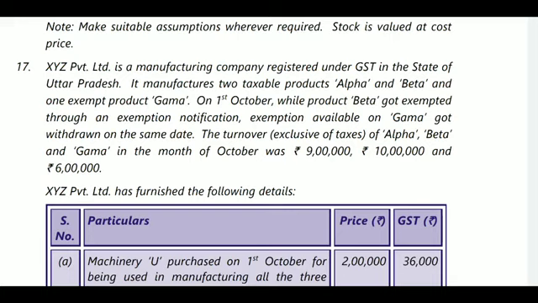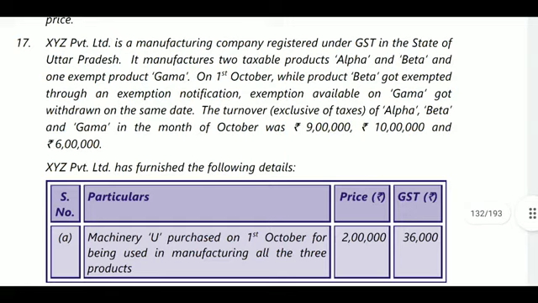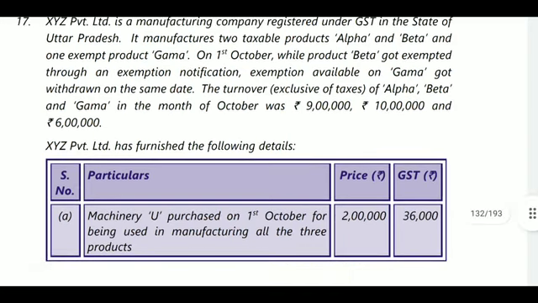So he is producing 3 products, 2 taxable products and 1 exempted product. On 1st October, product beta got exempted through an exemption, so a taxable product became exempted, and the exemption available on gamma got withdrawn on the same date. So one taxable product became an exempted product, and the exempted product became a taxable product.